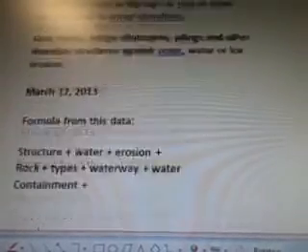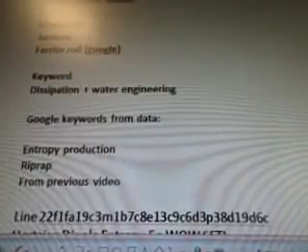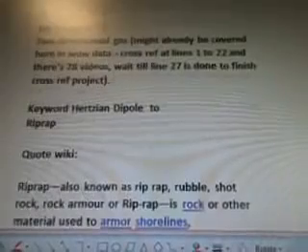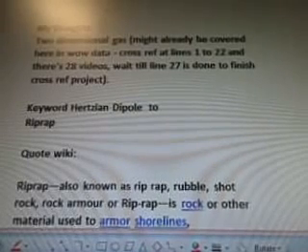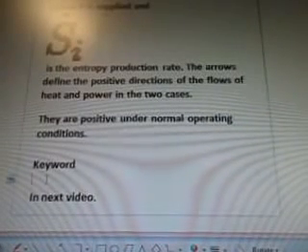The keyword in the next video should be, what do we got here? Riprap. Yeah, it's going to be Riprap. So I missed that somehow.